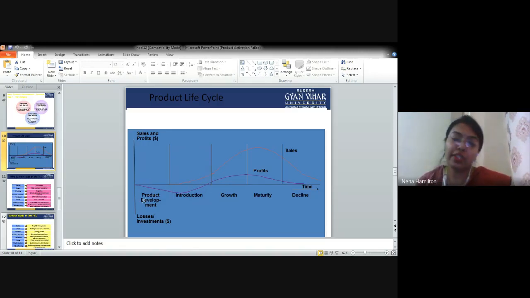But if you go the traditional way, if you go for marketing research, then you improve, then you promote your product, and then slowly and gradually your product picks up. Here the sales is increasing. Here there is no sales. Nobody knows about your product, right? Nobody is taking your product. If nobody is taking your product, you are not getting your profits. If you are not getting profits, that means you are having losses. You are having losses means it is going in the negative direction.